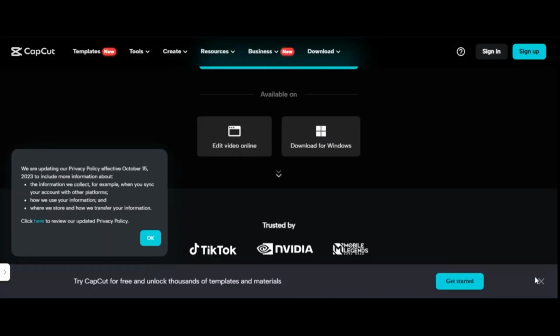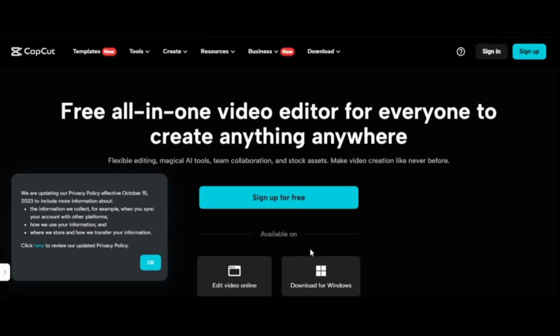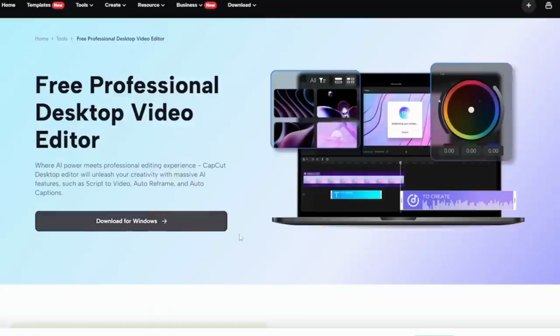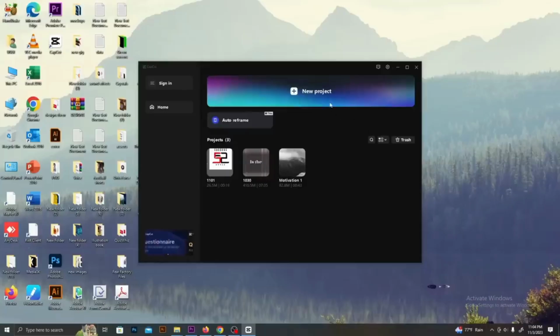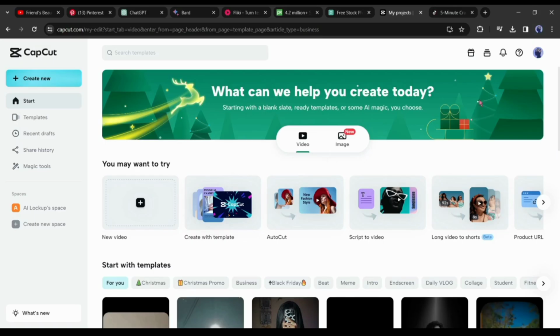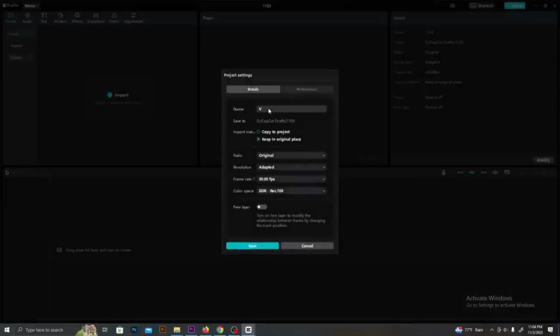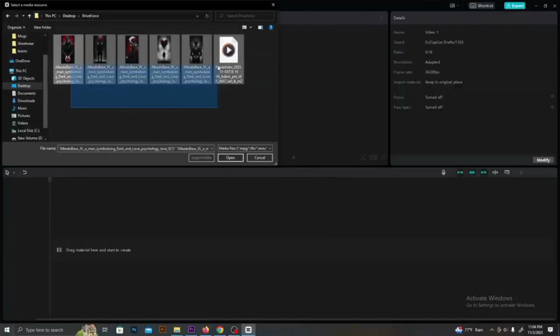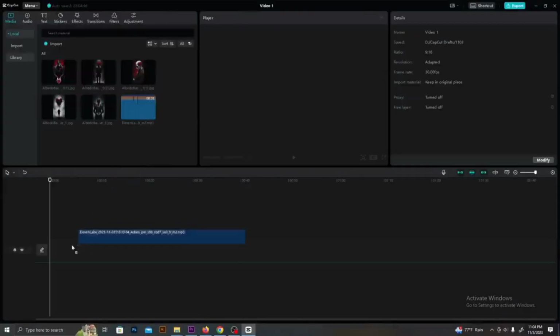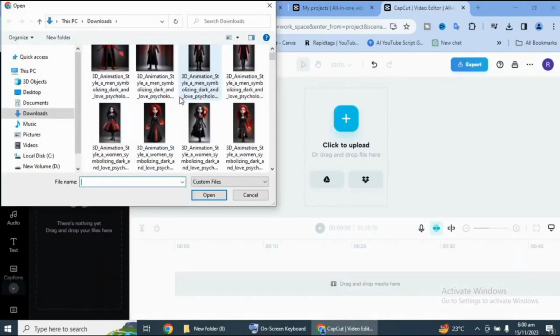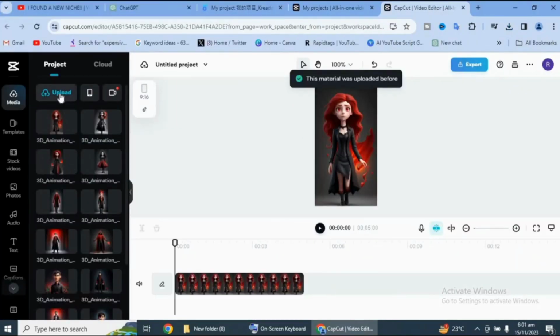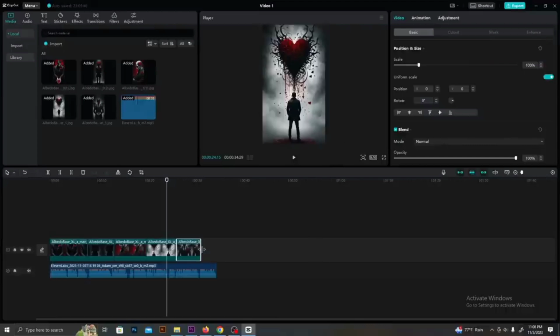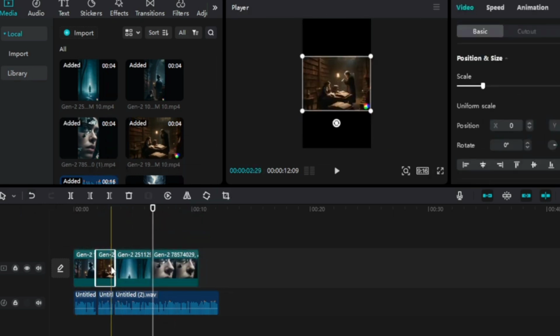Video editing with CapCut. Project setup. Download CapCut, a free and user-friendly video editing software. Begin by creating a new project, specifying a title, and selecting the appropriate video dimensions for YouTube Shorts, 9:16 ratio. Importing and arranging elements. Import all the voiceovers and images you've prepared. Drag and drop the voiceovers onto the timeline, followed by the corresponding images positioned on top. Adjust the image sizes to fit the video frame.